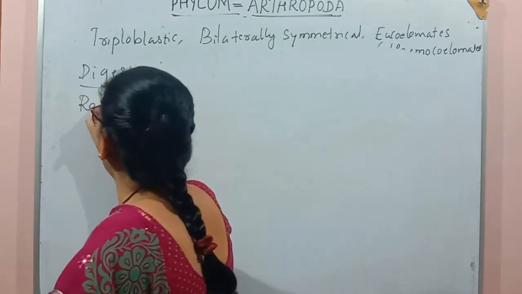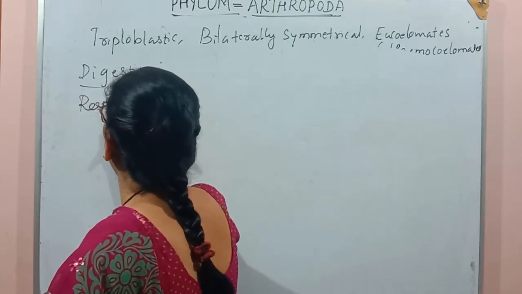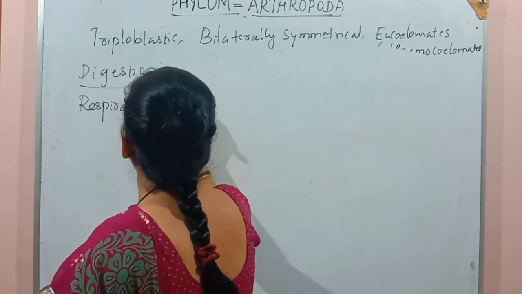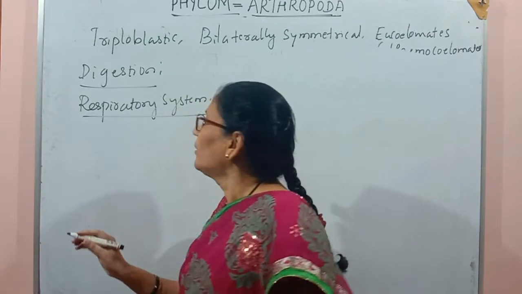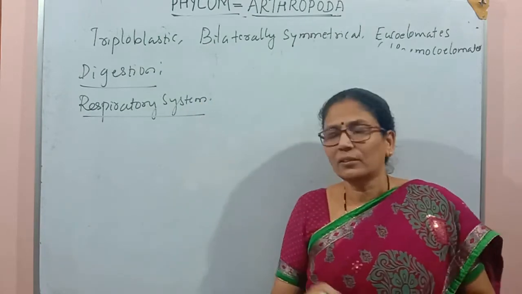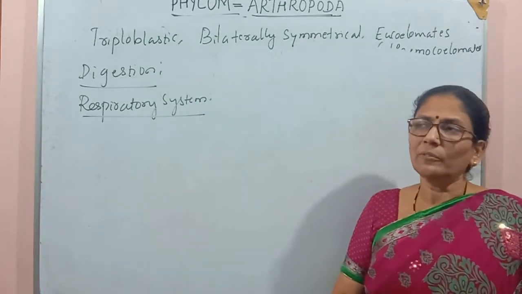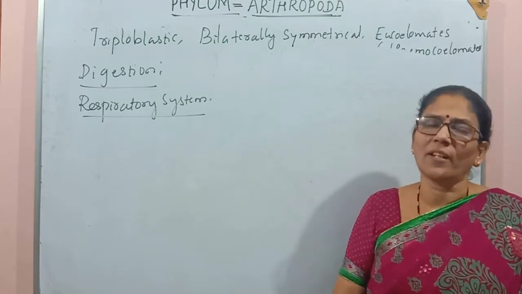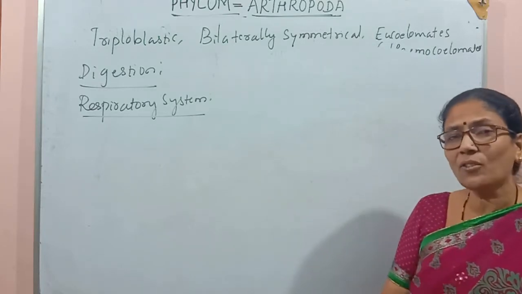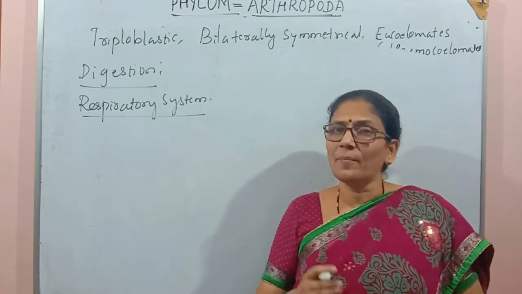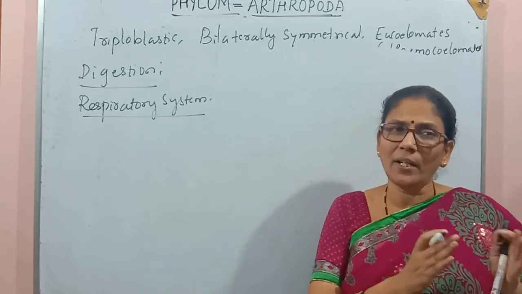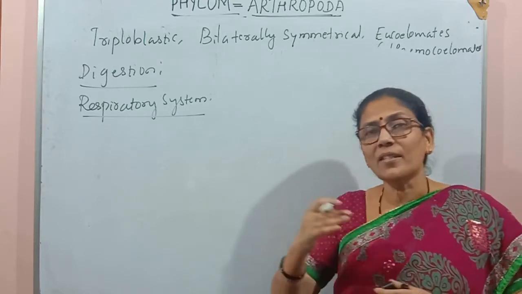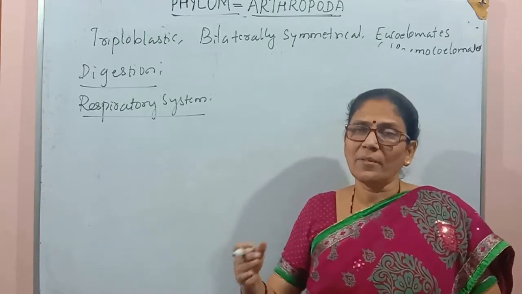Next, we talk about the respiratory system. Respiration in arthropods takes place with the help of different types of respiratory organs based on the organism's habitat. For example, aquatic organisms have one type of respiratory organs, whereas terrestrial organisms have another type.